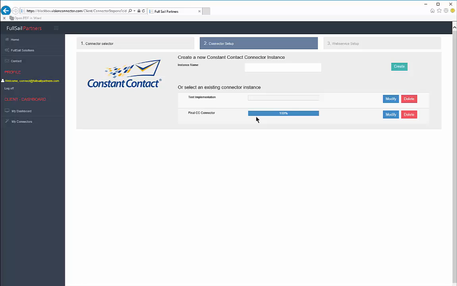At this point, we can go to Deltek Vision and start using the integration immediately, pushing leads and contacts out to Constant Contact from Deltek Vision marketing campaigns, and returning statistics as email campaigns are generated. For more information on how to utilize the Constant Contact connector inside Deltek Vision, please visit our YouTube channel.